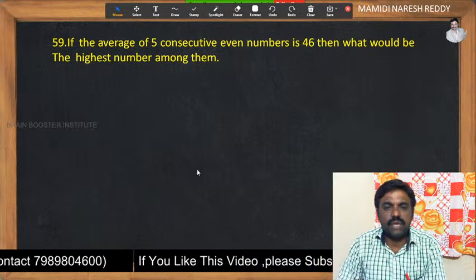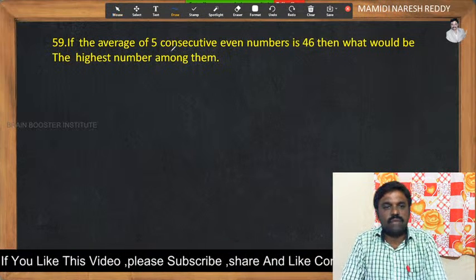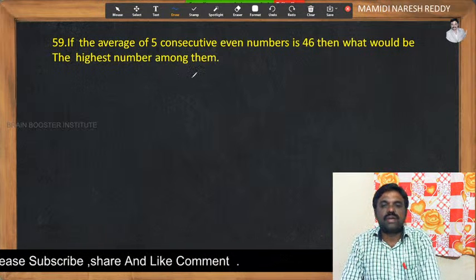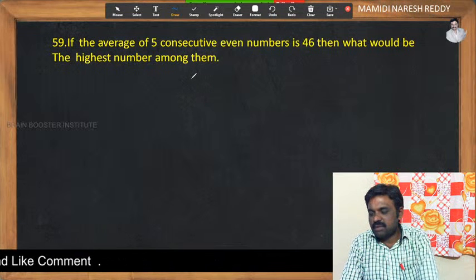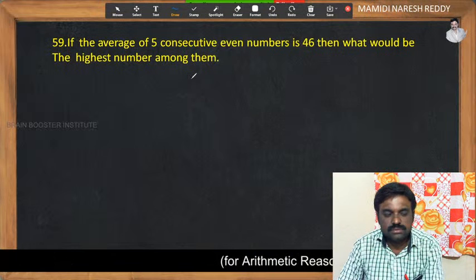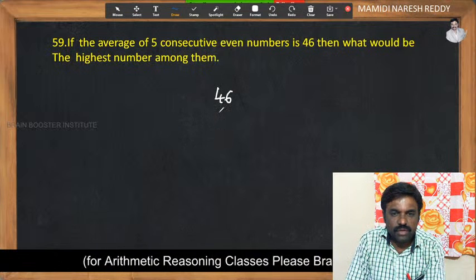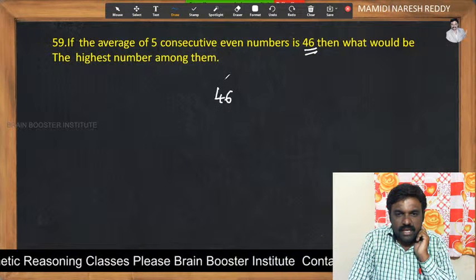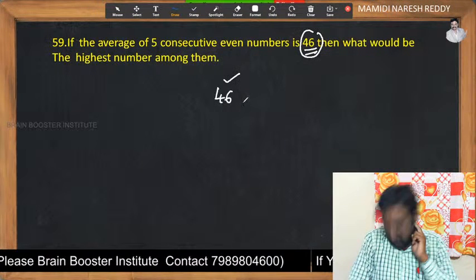If the average of 5 consecutive even numbers is 46, then what would be the highest number among them? Can anybody say what would be the highest among them? So I'm writing here 46. One more thing, my dear friends, see, it is an even number, so it can be one of them. If it is an odd number, it cannot be one of them.